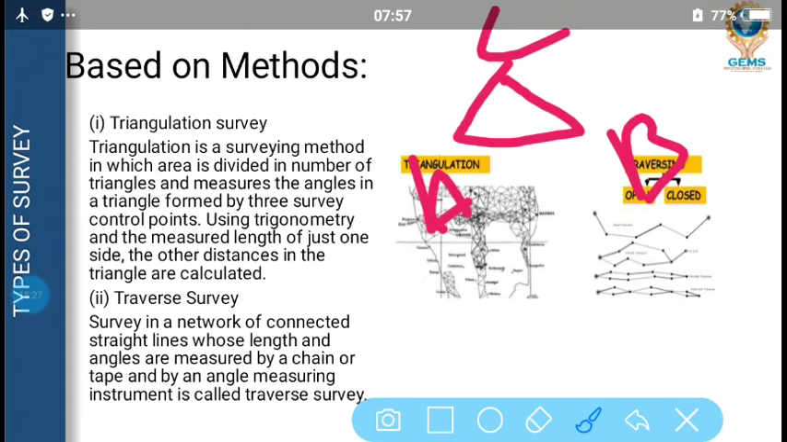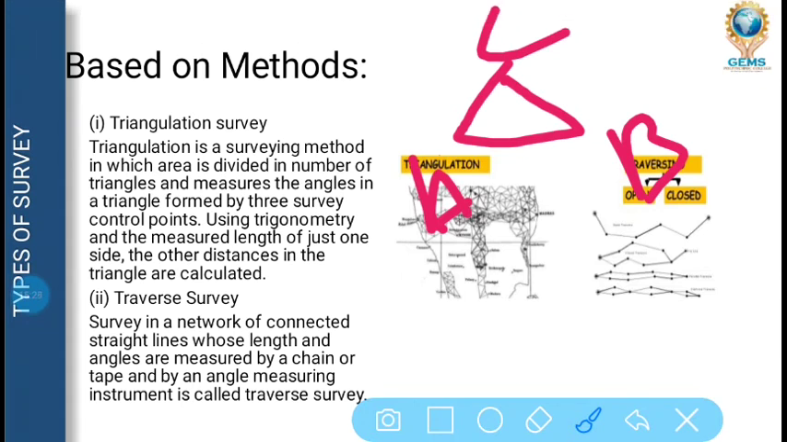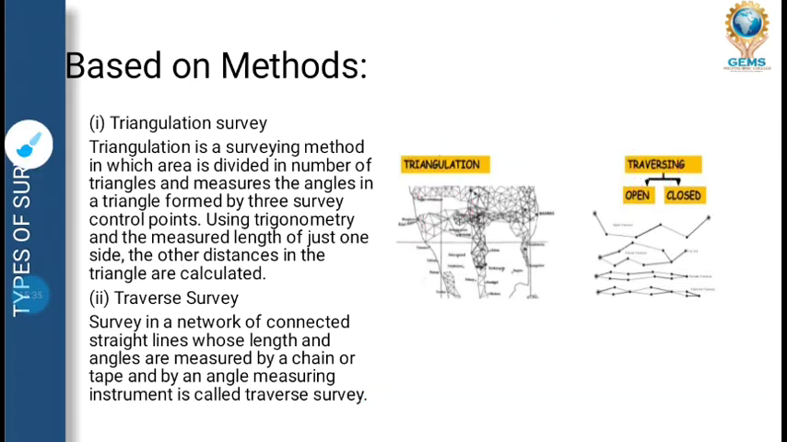Using trigonometry, the length of just one side is measured, and the other distances in this triangle are calculated. So it is easy to calculate in triangulation survey. An example is high tension cables that are going across, where the towers are made in the form of triangles. So in triangulation survey, if you need to find any measurement, you just divide it into triangles and it can be measured. Now traverse survey.